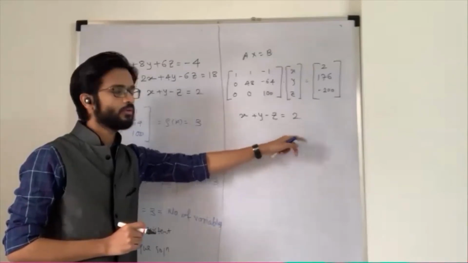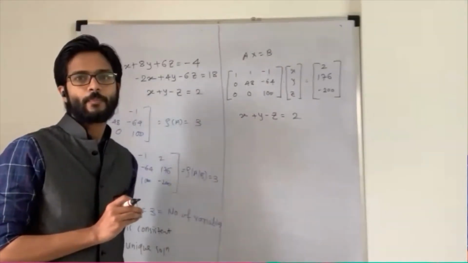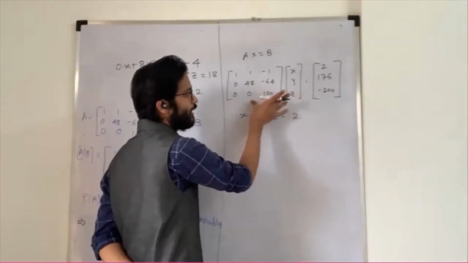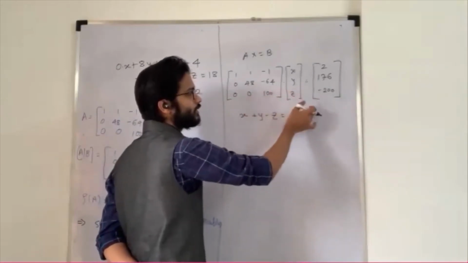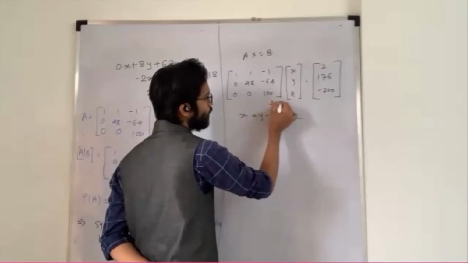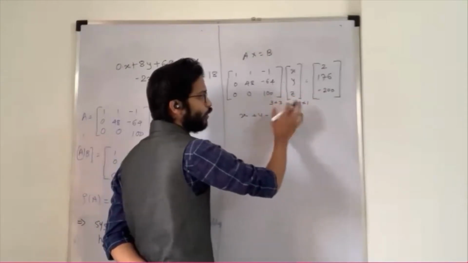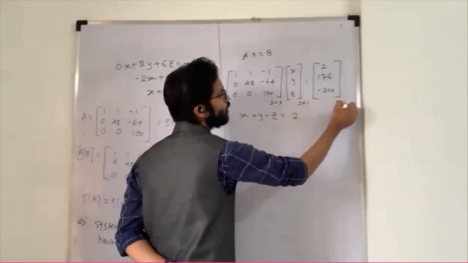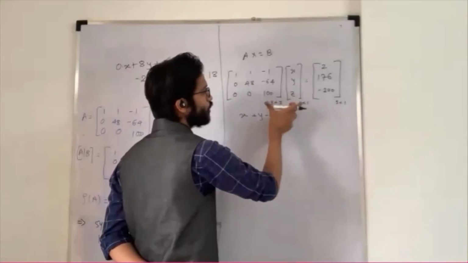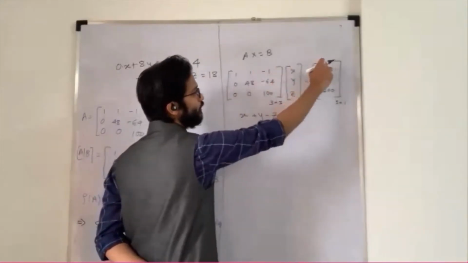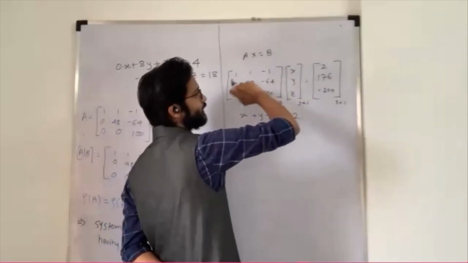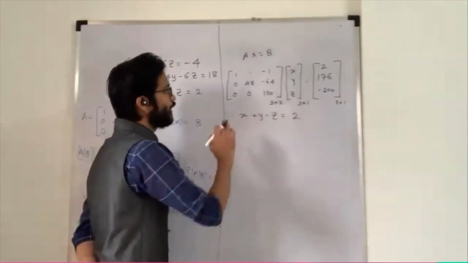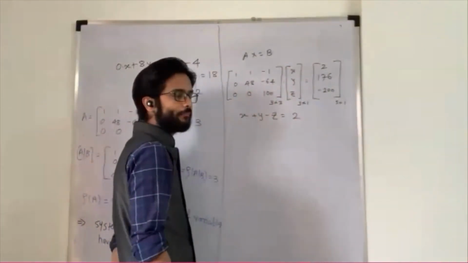How? Sir, because first, yes, I compare. First, I do the multiplication of matrix A and matrix X. I write down that matrix and I compare the matrices. Because what is the order of that matrix? 3 cross 3. This is 3 cross 1. If I do the product, my resultant matrix is 3 cross 1. And here also we have 3 cross 1. So 3 cross 1, 3 cross 1. If I compare the matrices, the first entry is equal to the first entry, A11 is equal to A11, A21 is equal to A21, like that only. You are getting what I am trying to say.